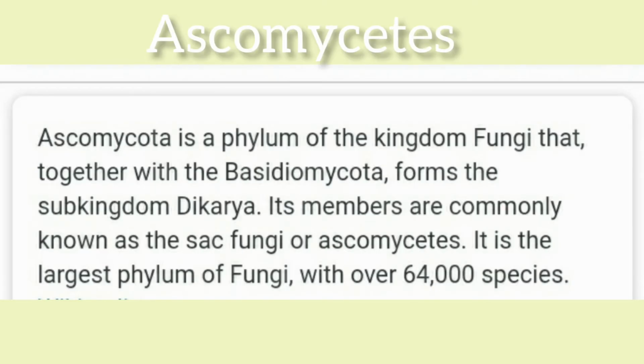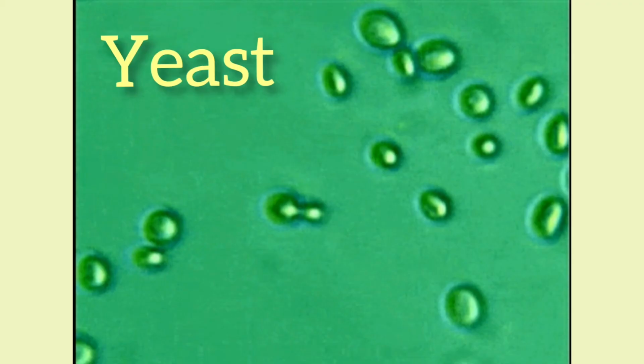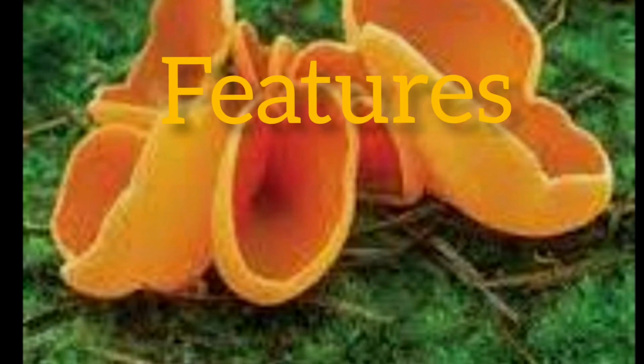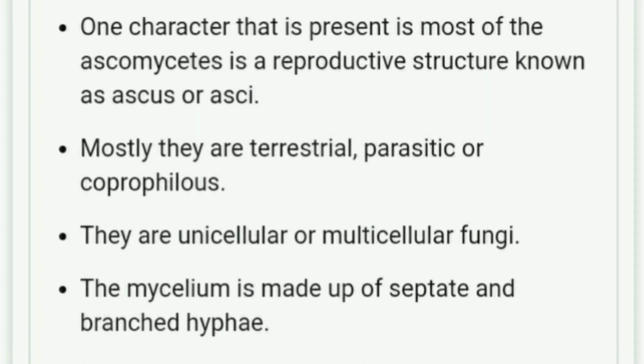The next class of the kingdom fungi are Ascomycetes, which are commonly known as sac fungi. They are mostly multicellular, for example Penicillium, and rarely unicellular, example yeast. The common features of Ascomycetes are: they are mostly terrestrial, some are aquatic. A number of Ascomycetes are parasitic on plants, animals and humans too.